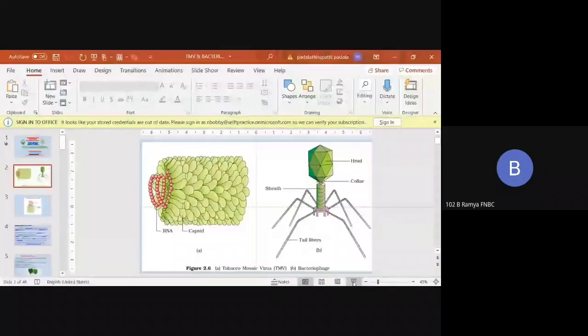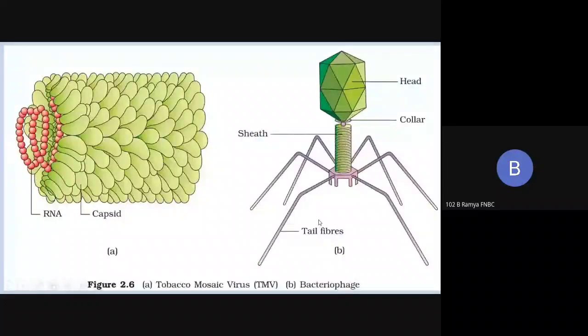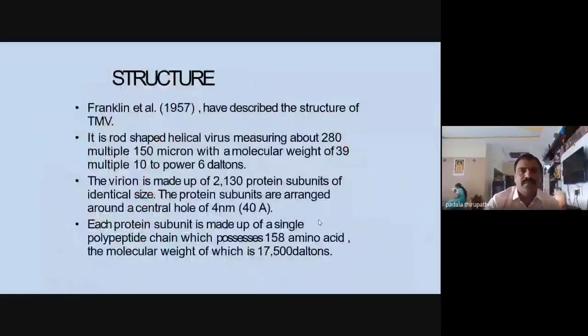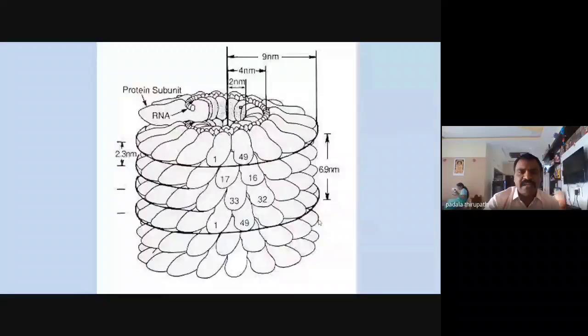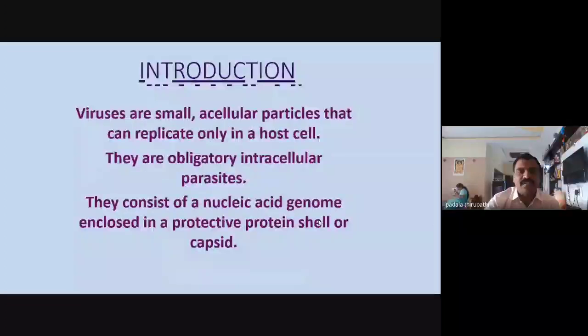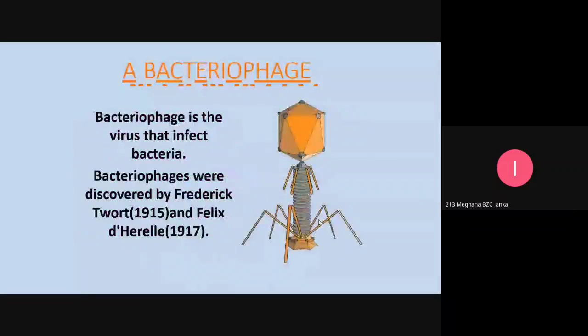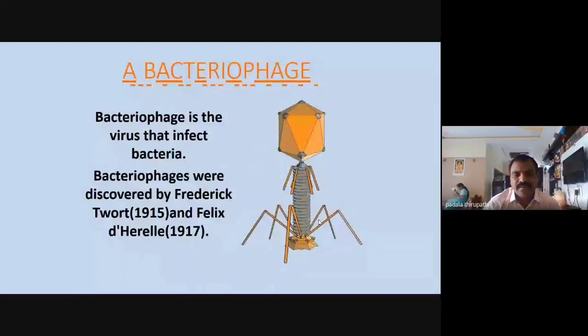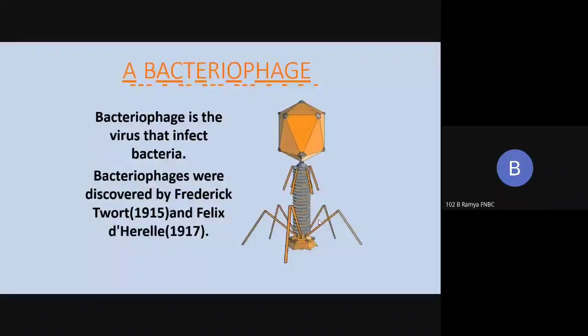Okay, this slide is visible, Amma? This is about TMV, you know. And this is about bacteriophage. Bacteriophage is the virus that infects bacteria.